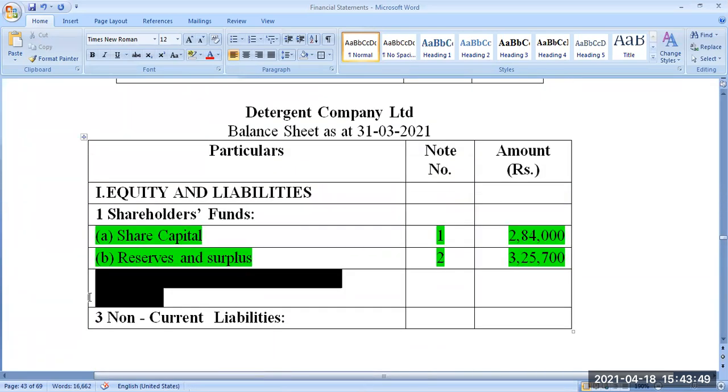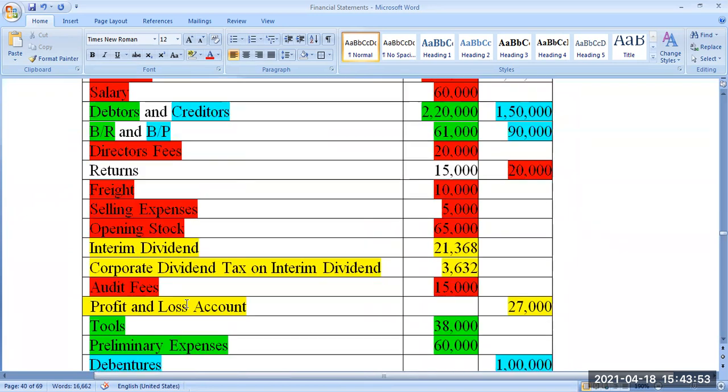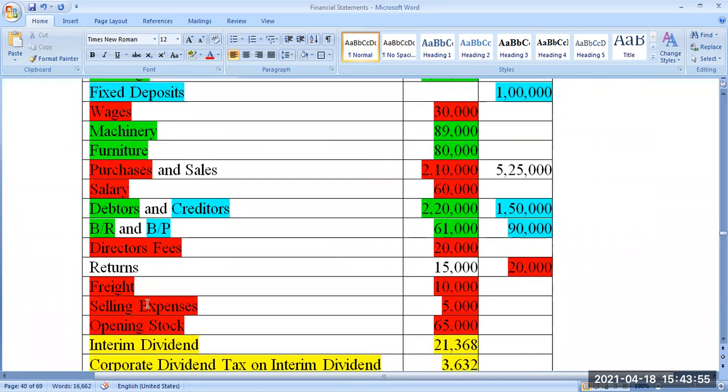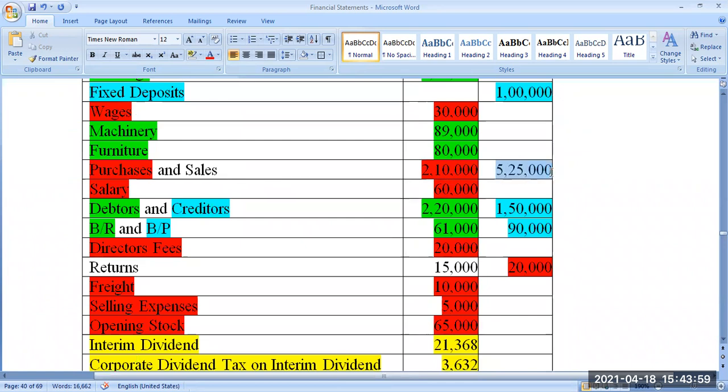That trial balance only is given to us here. That amount is 5,25,000. So this 5,25,000 includes credit sales, cash sales, and sales through bank also. All sales put together is 5,25,000.